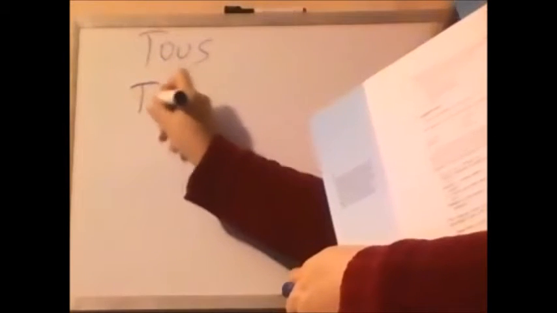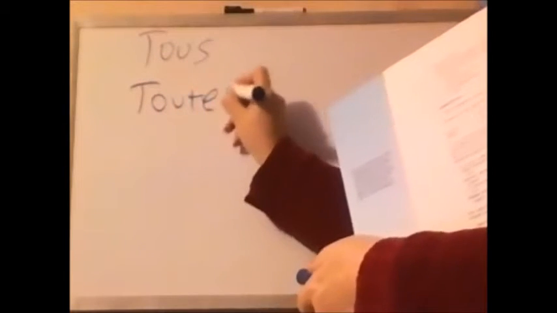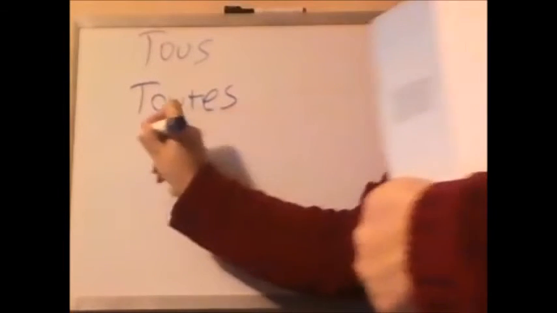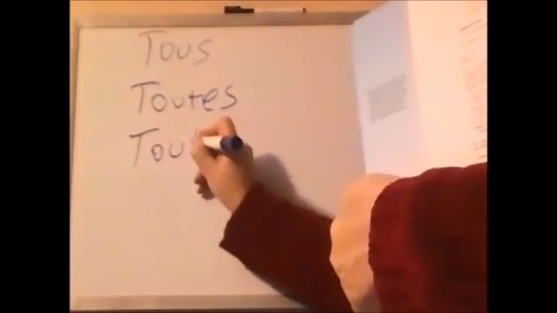Blank, les petites filles aiment leurs poupées. All little girls like their dolls, right? So we need feminine. Toutes les petites filles. All little girls or all the little girls, either one, like their dolls. Numéro 3. Blank, le monde aime les animaux. This expression, tout le monde, means everyone.